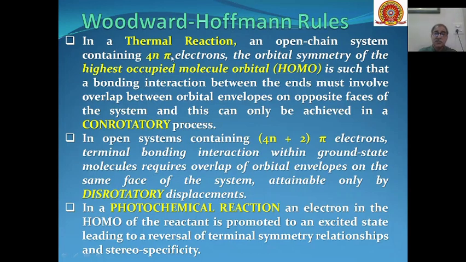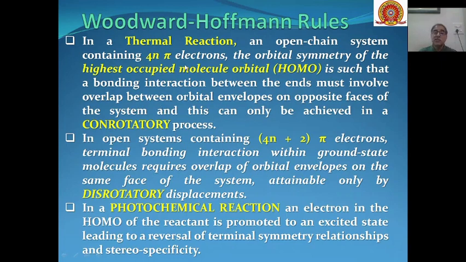So first, when the electrocyclic reaction takes place under thermal conditions, then in an open chain system containing 4n pi electrons, the orbital symmetry of the highest occupied molecular orbital is such that a bonding interaction between the ends must involve overlap between orbital envelopes on opposite faces of the system, and this can only be achieved in a conrotatory process.